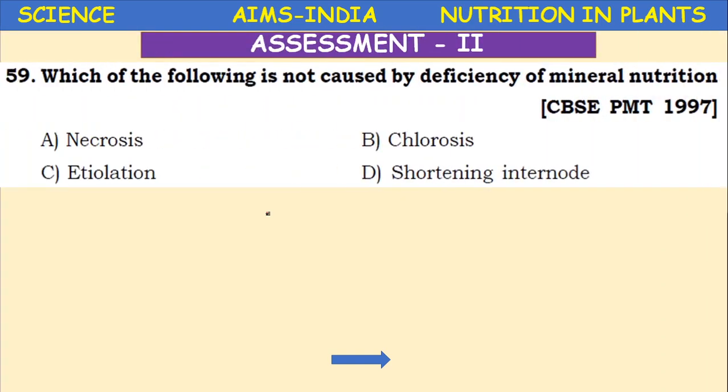Which of the following is not caused by deficiency of mineral nutrition? Necrosis, chlorosis, etiolation, shortening internode. Etiolation. Okay, it is not caused due to mineral nutrition. It's a hormonal effect.